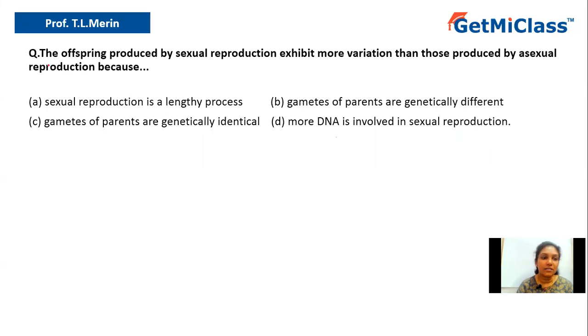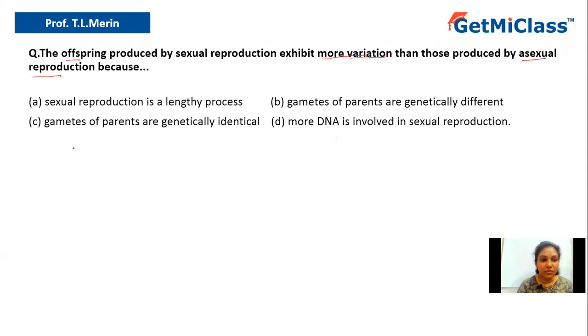So what has been asked in the question? The question says the offspring produced by sexual reproduction exhibit more variation. So what are they talking about? They're telling that it exhibits more variation than those produced by asexual reproduction. So they're asking what is the reason that the offspring produced by sexual reproduction show more variation than those produced by asexual reproduction.